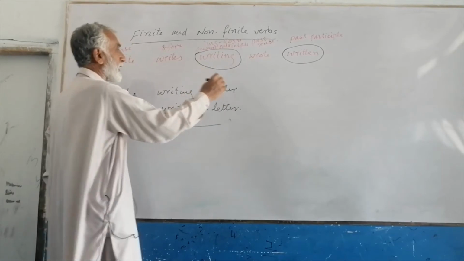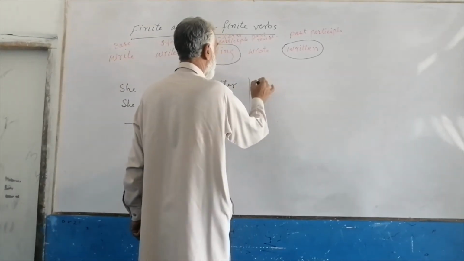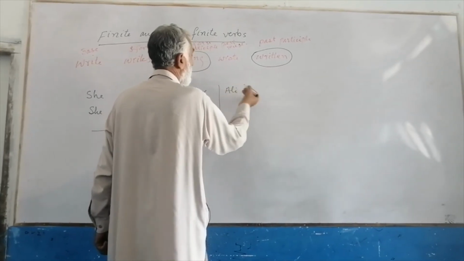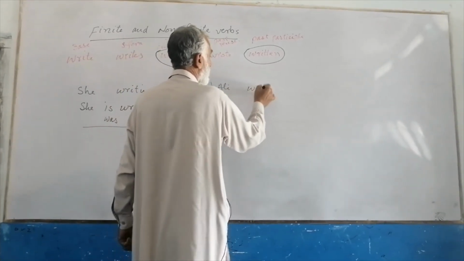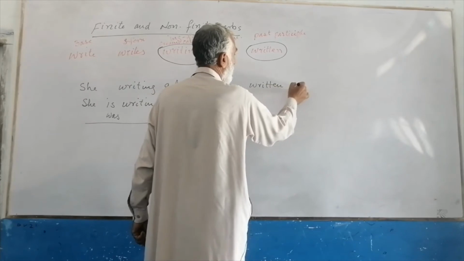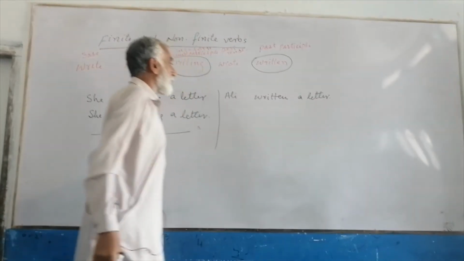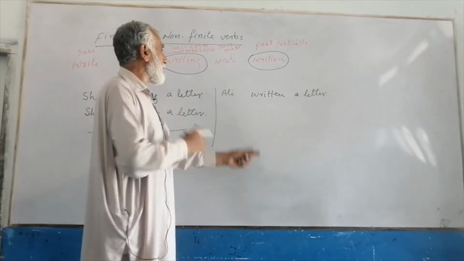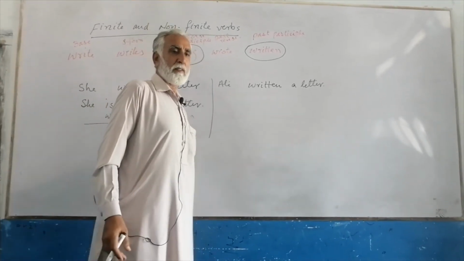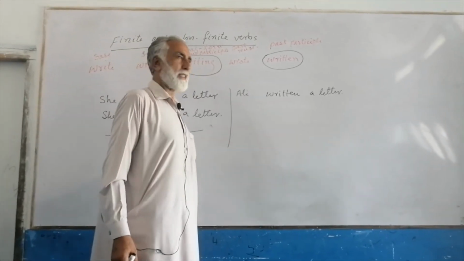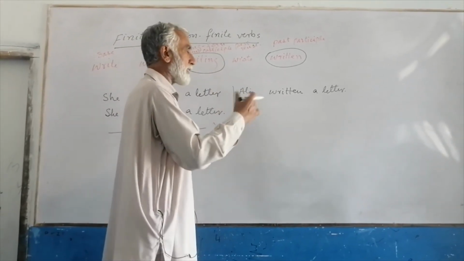So like is the case with written. If I say Ali written a letter, and ask you what tense this sentence is, you will be confused. You cannot say that it is such and such tense.